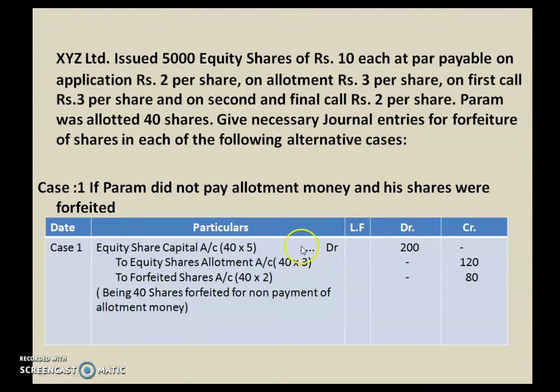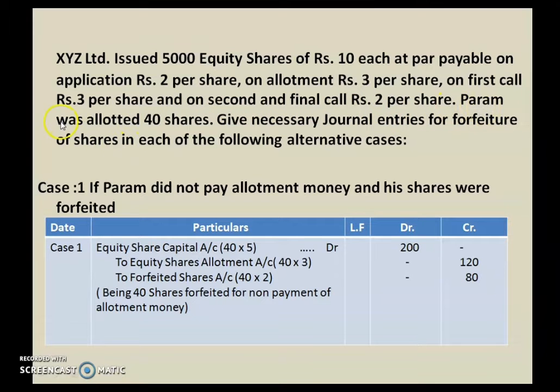For better understanding, let us do one problem. Here there are three cases. With the same problem we will solve three different cases. So let us understand the question first. XYZ Limited issued 5,000 equity shares of ₹10 each at par, payable on application ₹2 per share, on allotment ₹3 per share, on first call ₹3 per share, and on second and final call ₹2 per share.